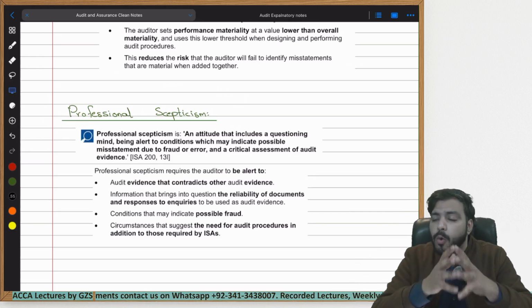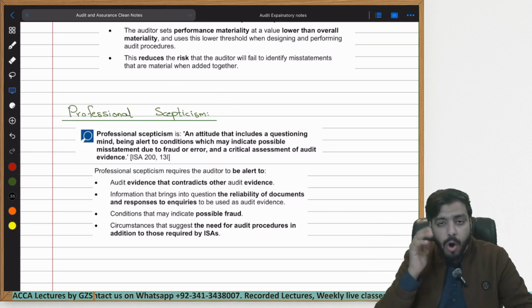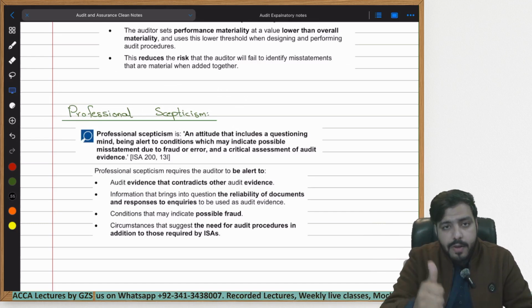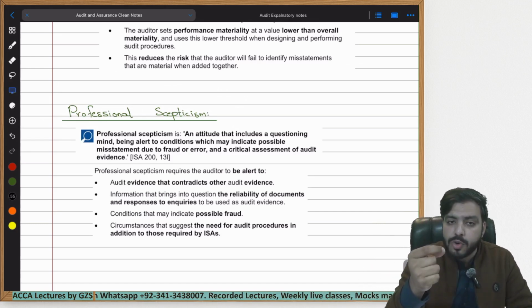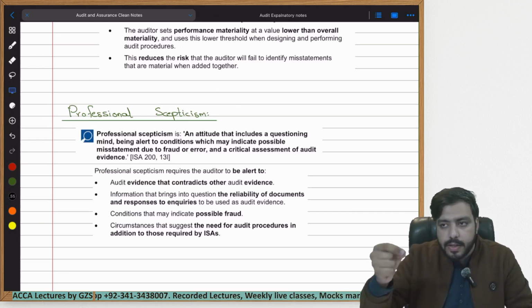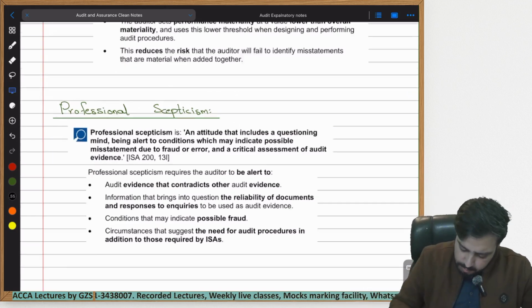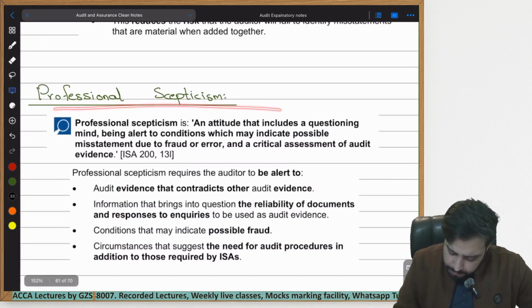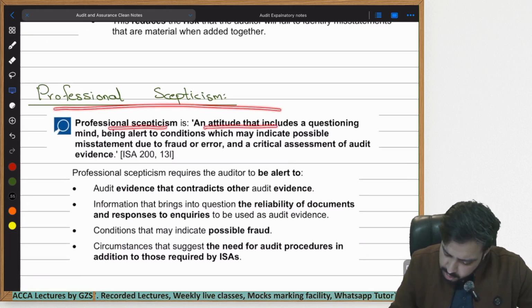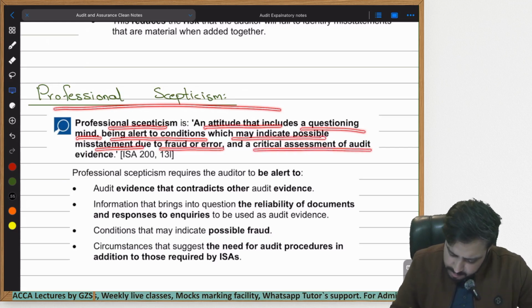As an auditor, whatever is being given to you, you cannot rely upon it directly. You always have to second check it in one way or another. This concept is known as professional skepticism: always question things, whether they are correct or not, true or false. Professional skepticism is an attitude that includes a questioning mind, being alert to conditions which may indicate possible misstatement due to fraud or error, and a critical assessment of audit evidence.